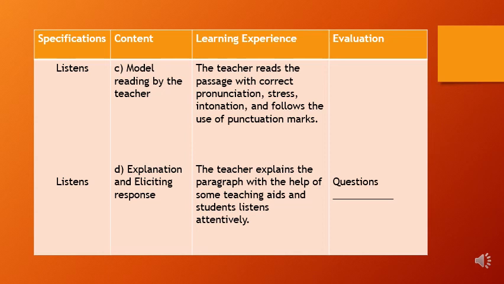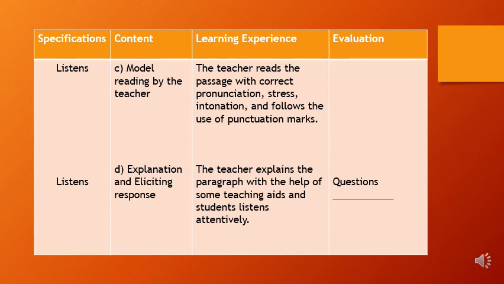And in learning experience column you should write the teacher reads the passage with correct pronunciation, stress, intonation, and follows the use of punctuation marks. So this is what you should write in learning experience column. In specification column, when the teacher is giving the model reading, what will the students do? The student will listen, or the student will observe. You can use whatever action word is apt for this step. During model reading by the teacher, the students will obviously be listening, so the specification column will be listens or observes.